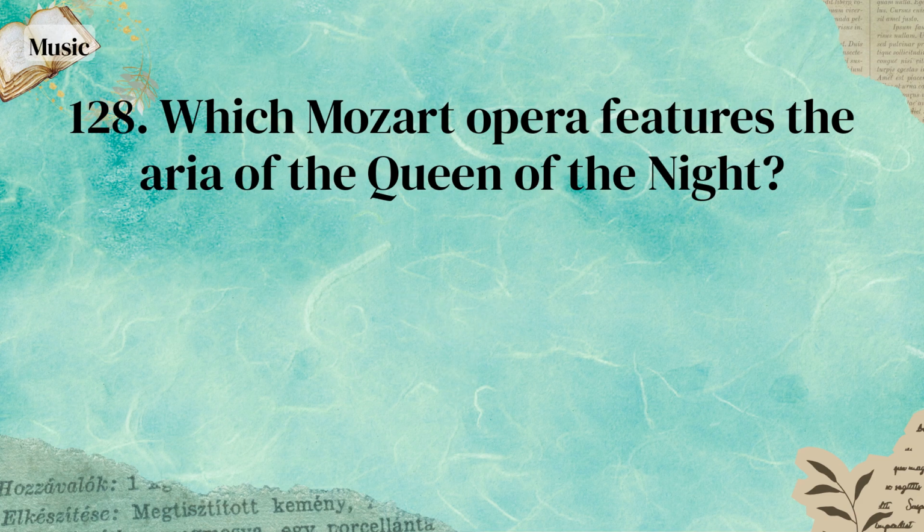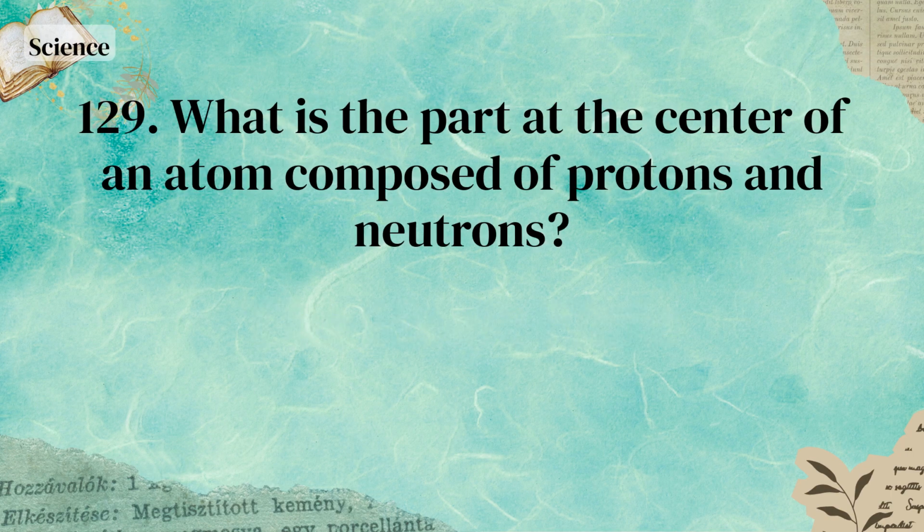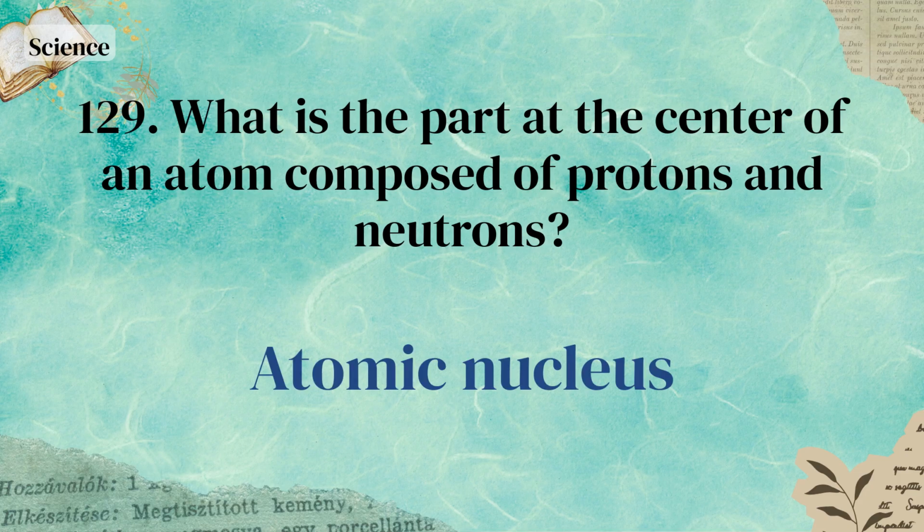Mars. Which Mozart opera features the aria of the Queen of the Night? The Magic Flute. What is the part at the center of an atom composed of protons and neutrons? Atomic nucleus.